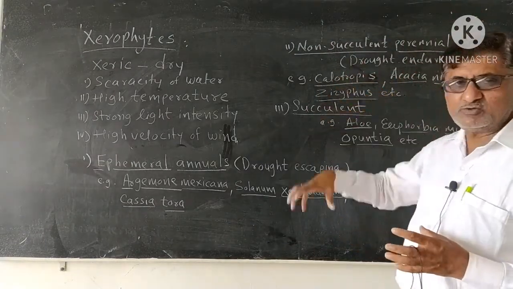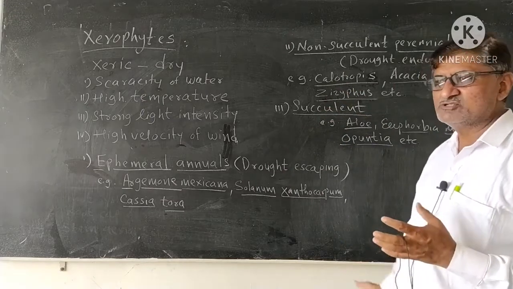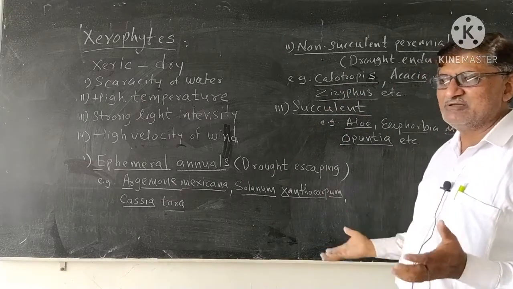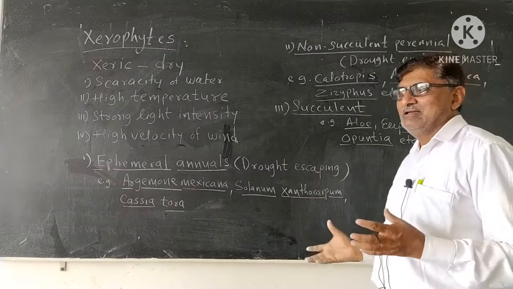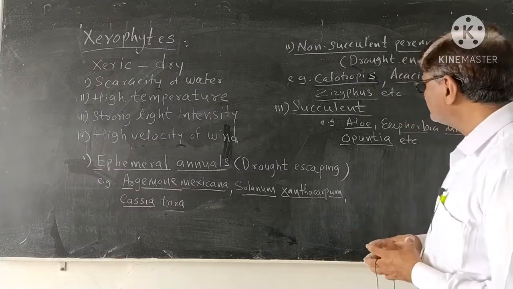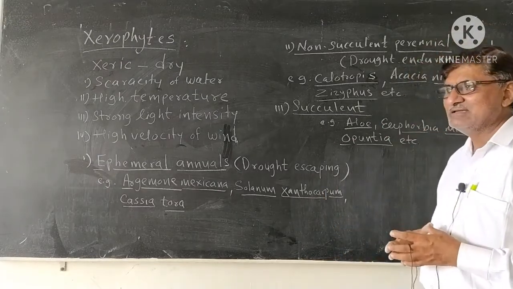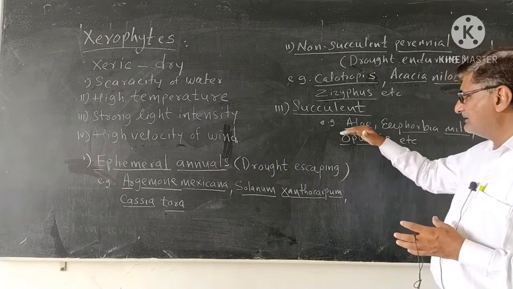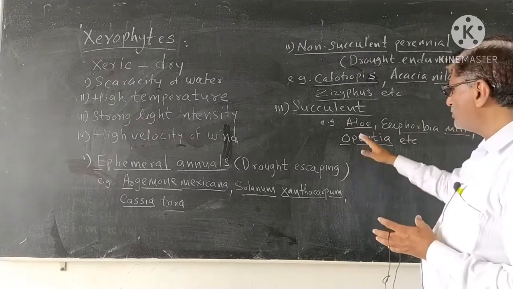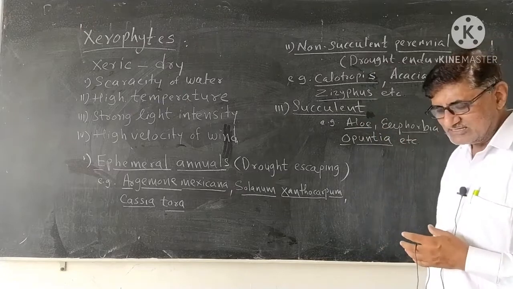Their root system is very well developed. They become perennial and hard, their stem is very hard, they show a huge amount of branching, and they can survive in the dry period also. The last group of xerophytes is called succulent xerophytes.